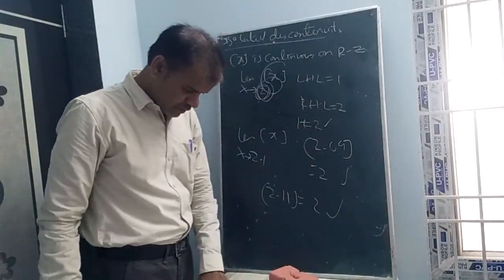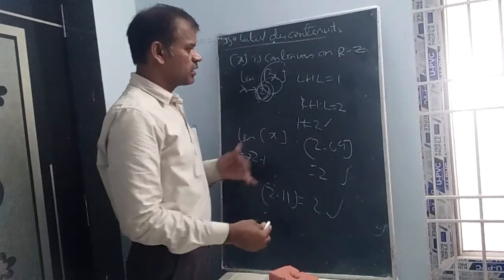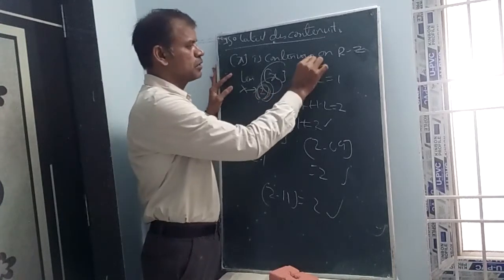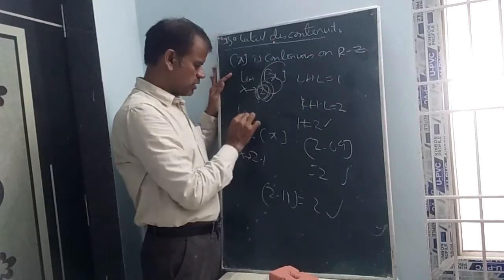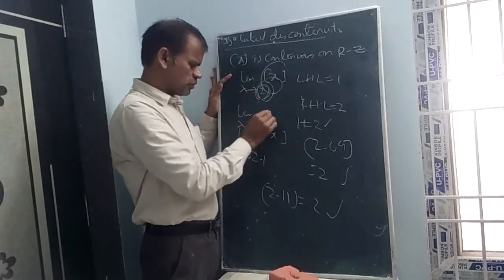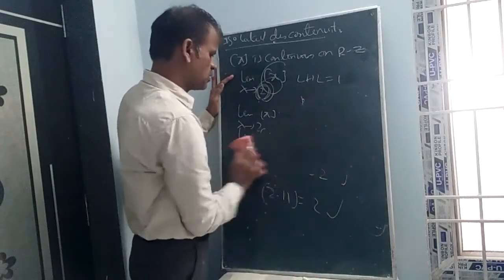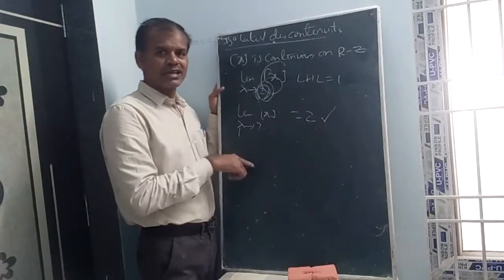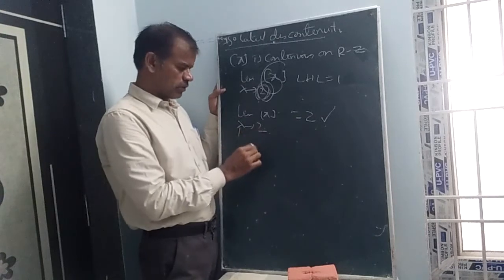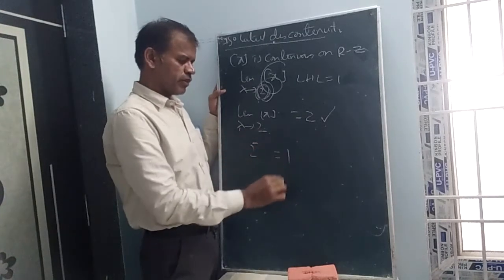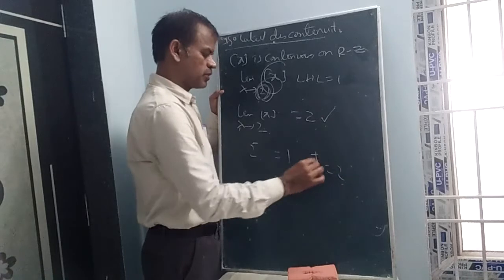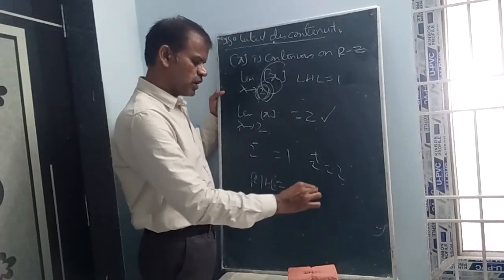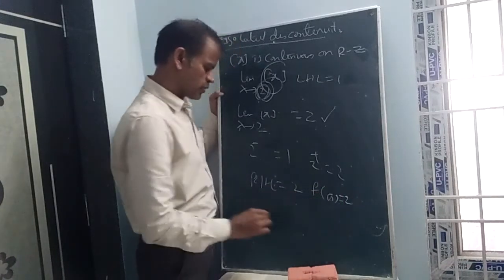Limit exists, but f of x is not equal to f of a. Simply if you substitute 2 directly, step of 2 is equal to 2. But if you take the neighborhood of 2, on the left 2 minus gives step 1, and 2 plus gives step 2. RHL is equal to 2 and f of a is also 2.